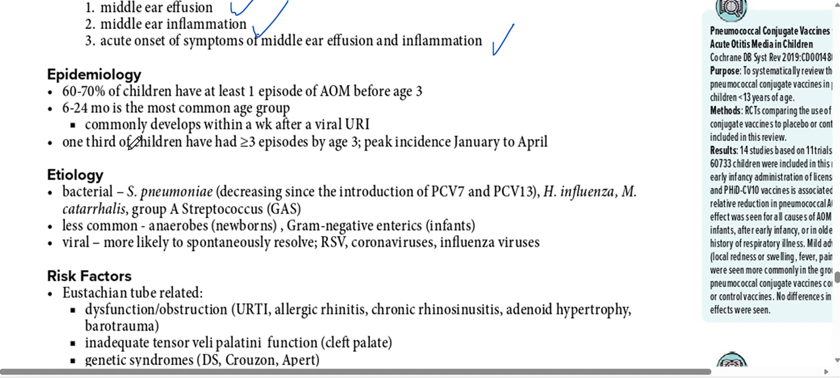The most common age group is 6 to 24 months. It commonly develops within a week after a viral upper respiratory tract infection. Sometimes after a viral upper respiratory tract infection, children complain of pain in the ear or discharge coming from the ear. That can be a sign of acute otitis media. It's very common in children, who have more than 3 episodes by the age of 3. The peak incidence is in the winter season, from January to April.